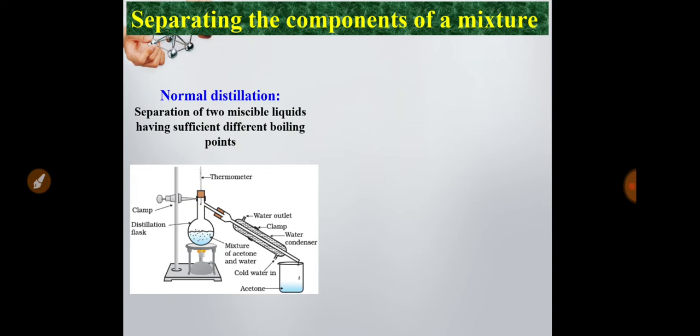Here the liquid mixture is taken in a round bottom flask and heated, and it is connected with a condenser. The lower boiling liquid will evaporate first, come through the condenser, and be collected in a beaker. In this way we can separate it.